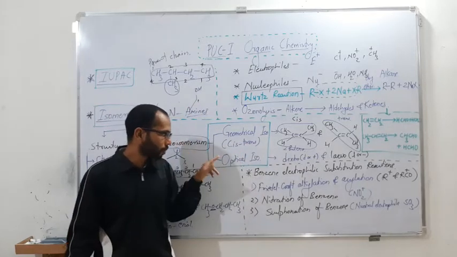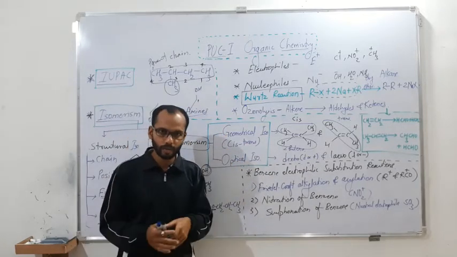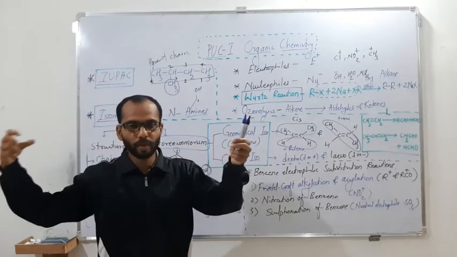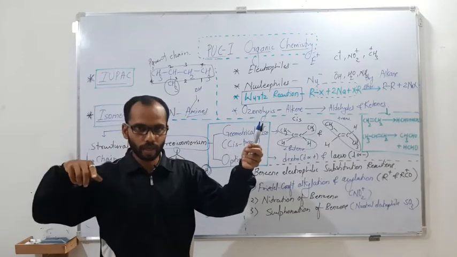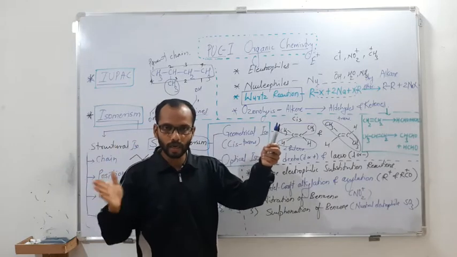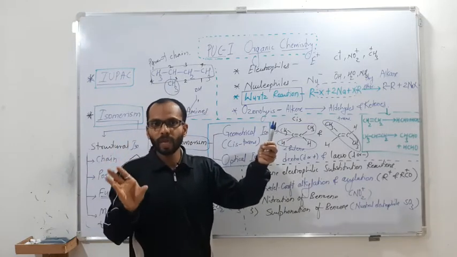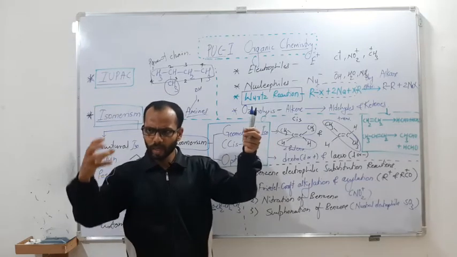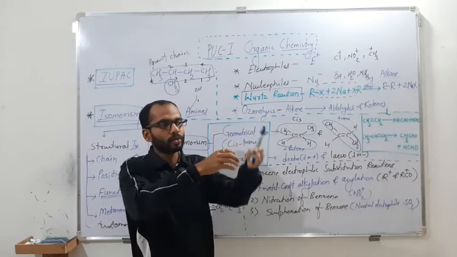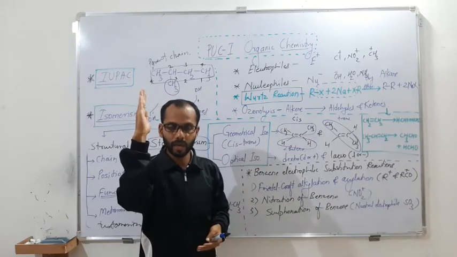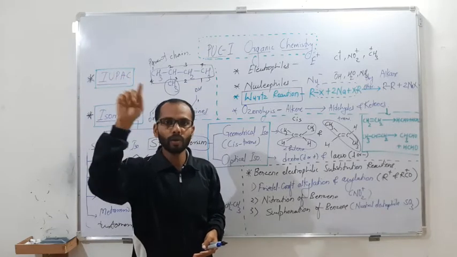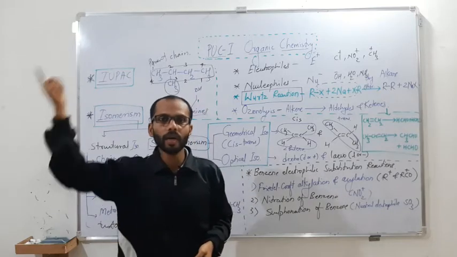The next is going to be optical isomerism. Optical isomerism is studied with the polarimeter. We take a substance into the polarimeter and pass light which has planes in all directions. That light first goes through the Nicol prism, and the Nicol prism eliminates all the light except one direction, which is called plane polarized light. Then when plane polarized light passes through the solution kept in the polarimeter, the solution rotates the plane of the plane polarized light either clockwise or anti-clockwise.